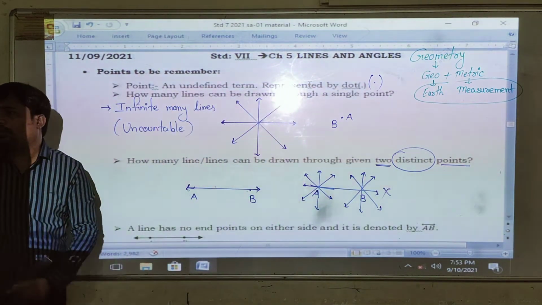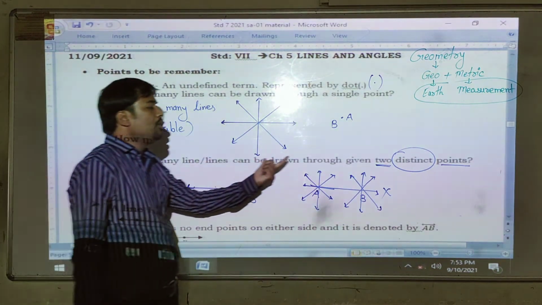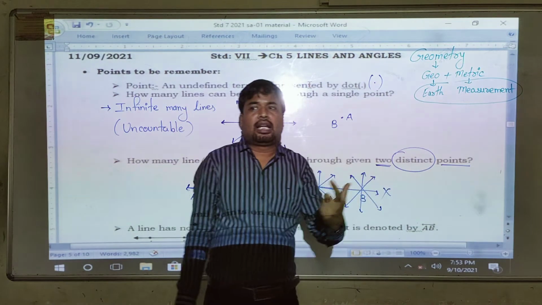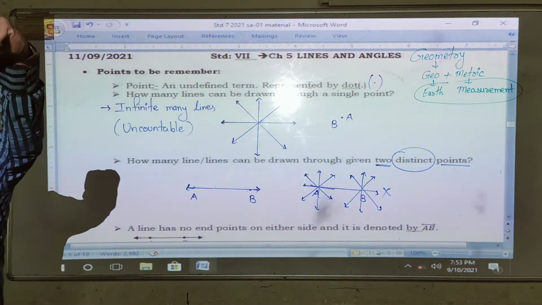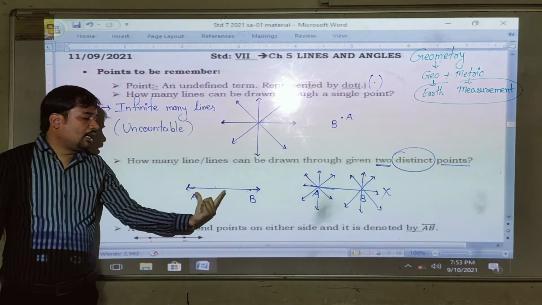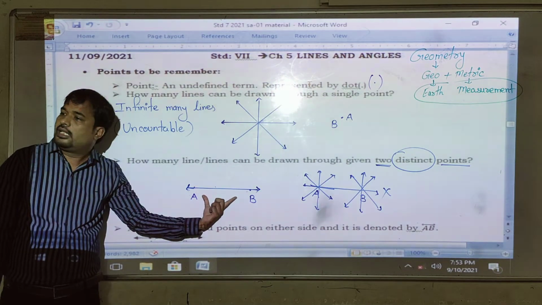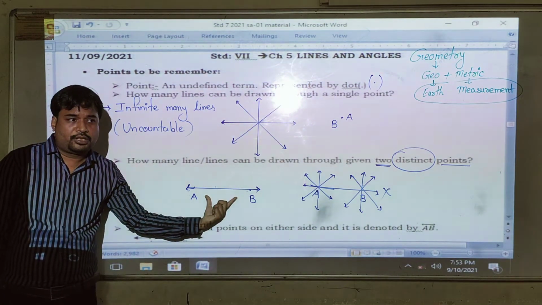You cannot draw so many lines, right? Because the condition for these two distinct points is that the points must be on the line. So you can see here A and B are both on the given line. Understood? So starting with the point.